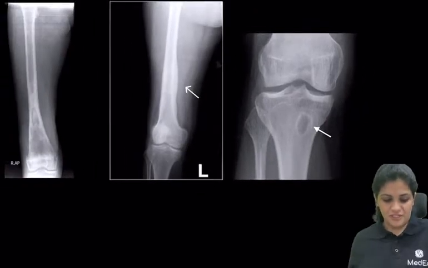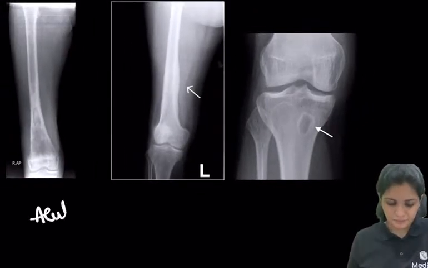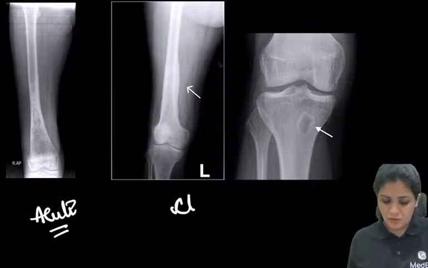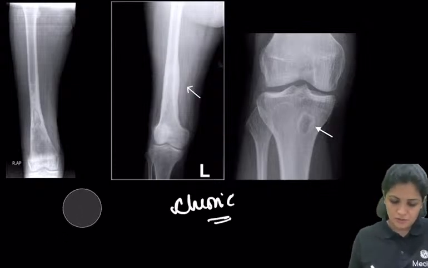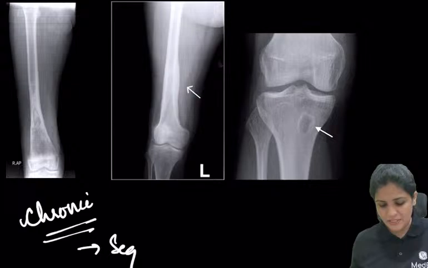Okay, coming to the infections. So this is acute osteomyelitis, and this is chronic osteomyelitis, where you see a sequestrum.